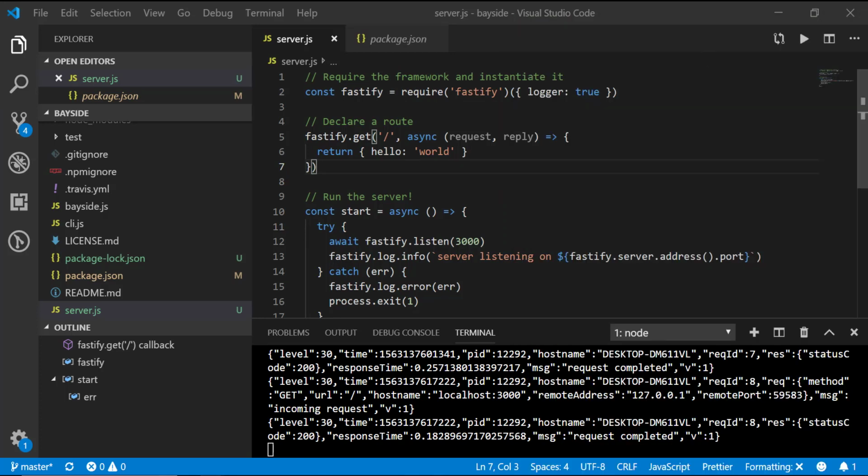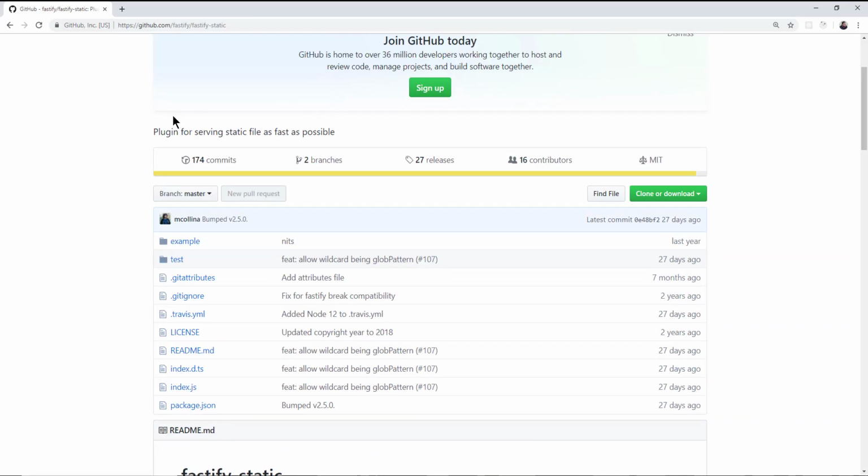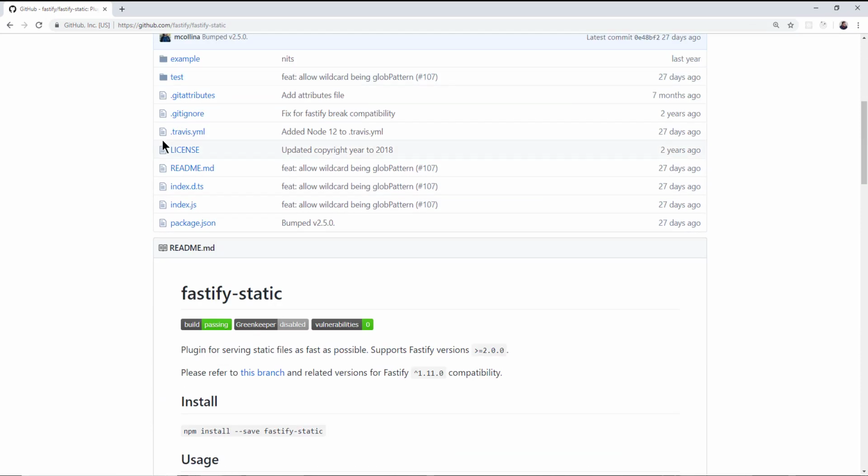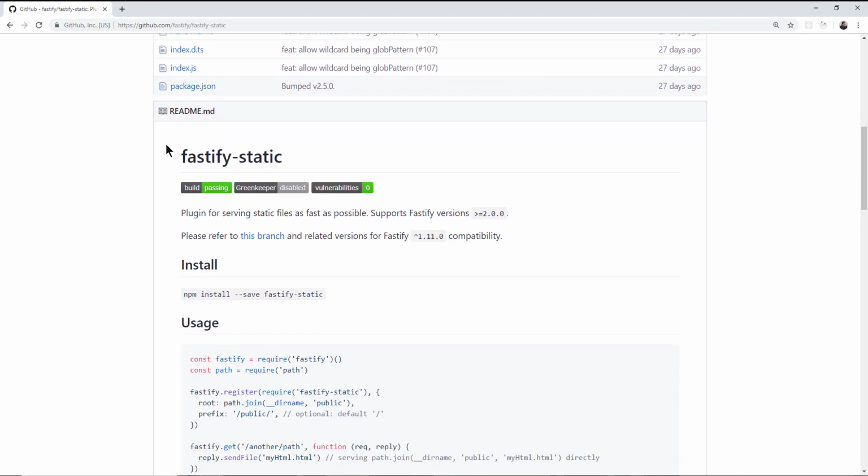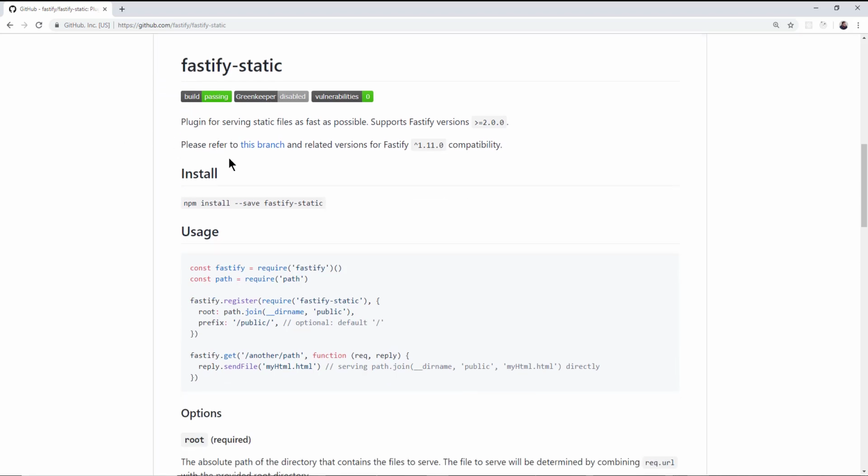What we need to do is go ahead and install our first plugin into Fastify. Fastify is actually built with a very plugin based model. It's very easy to understand plugins versus middleware and how that stuff is all interpreted. There's an entire pipeline. I'm not going to get into all that yet. But for right now, we need Fastify static so that we can actually return templates without having to set all those headers that I was just telling you about. We would have to write actual custom code to return headers for CSS and JavaScript and all this different stuff in HTML. That's what this project is already doing for us.